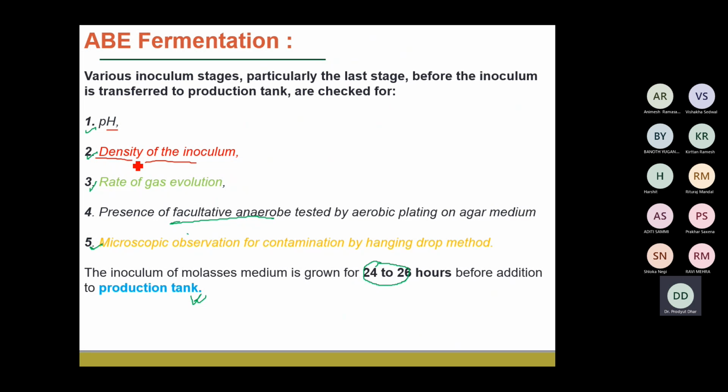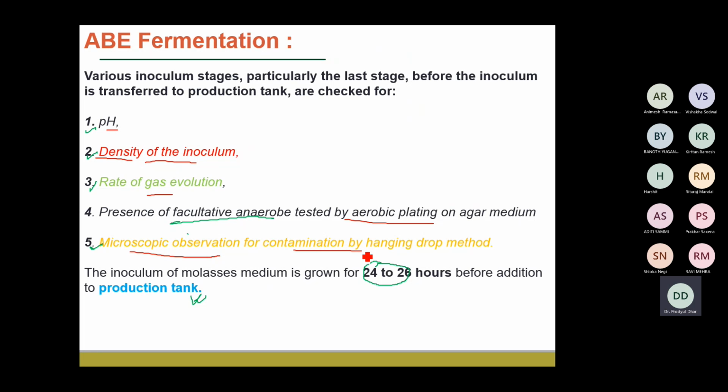We need to check the density in real time. Okay, and then we measure the rate of gas evolution. That also tells us what state of growth the cells are in. Then we look into the presence of facultative anaerobes by testing aerobic plating on the agar medium, to make sure that the aseptic anaerobic condition is maintained. That is very important for the production of these solvents using this Clostridium. And then we carry out very small microscopy observations to check that there is no contamination.